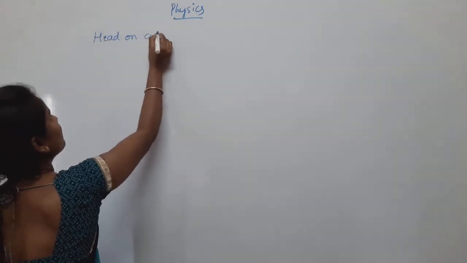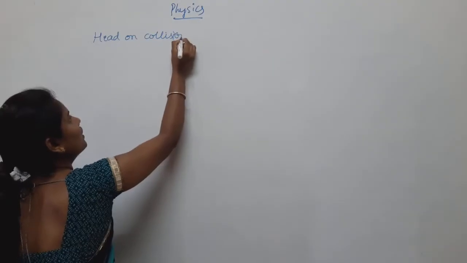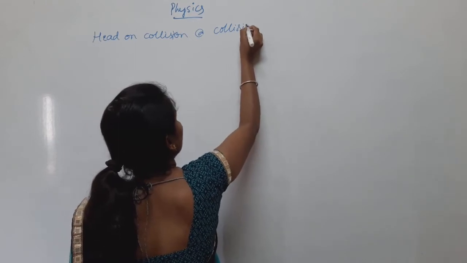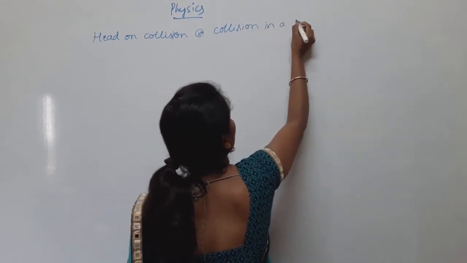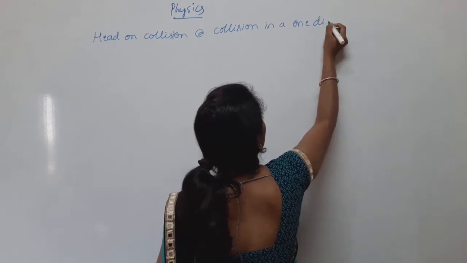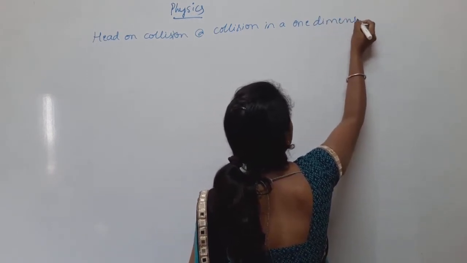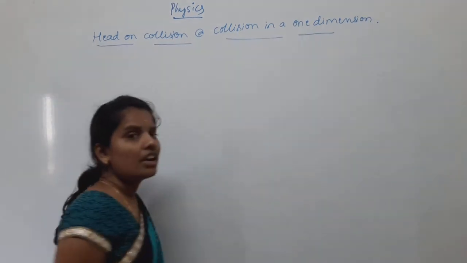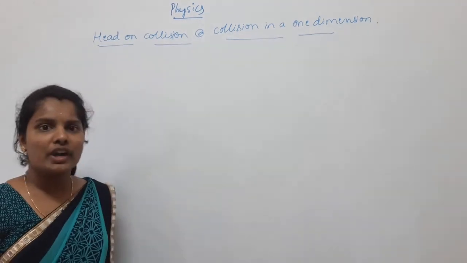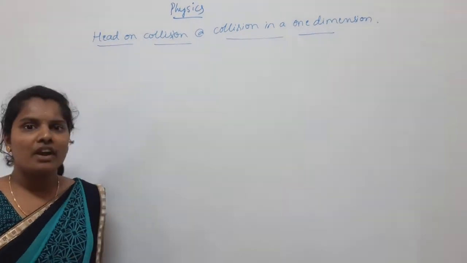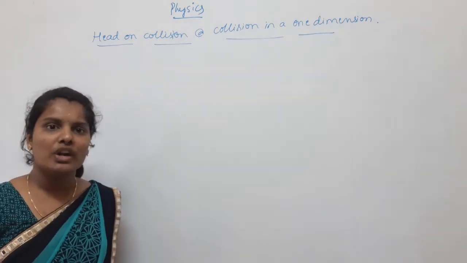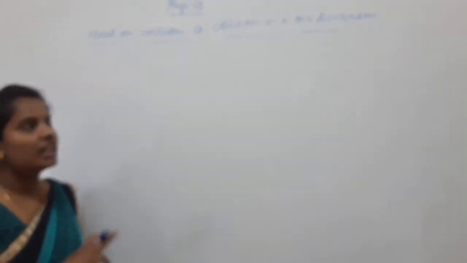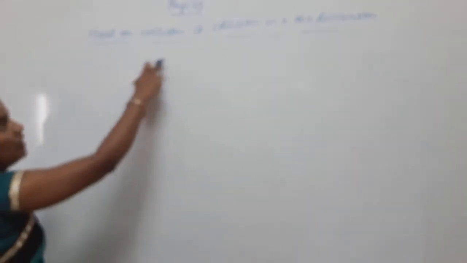It is a collision between two bodies in which the initial and final velocities of the two bodies are along the same straight line. It is called collision in one dimension or head-on collision.